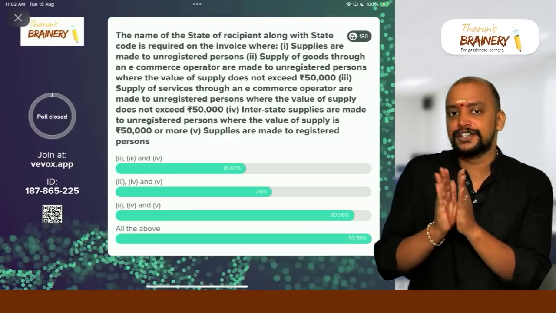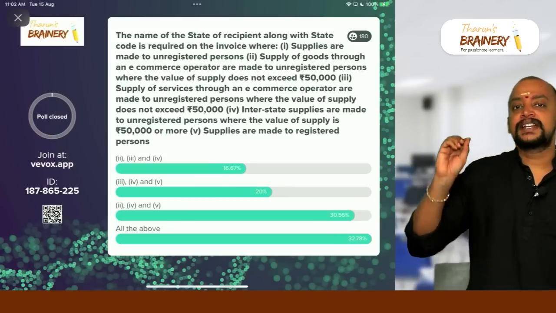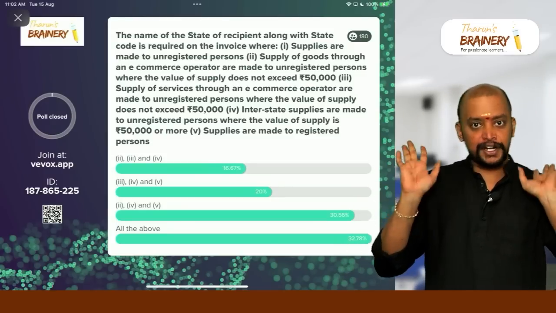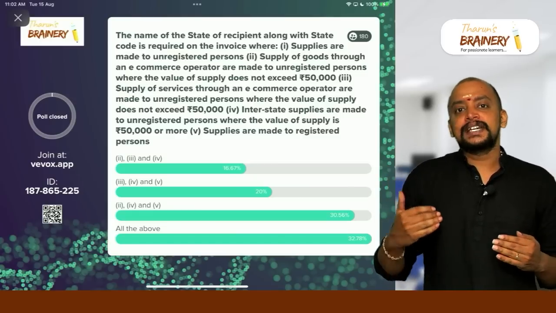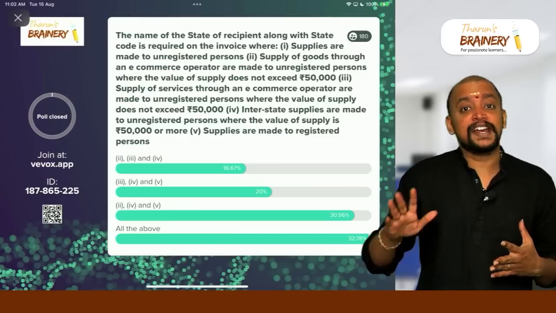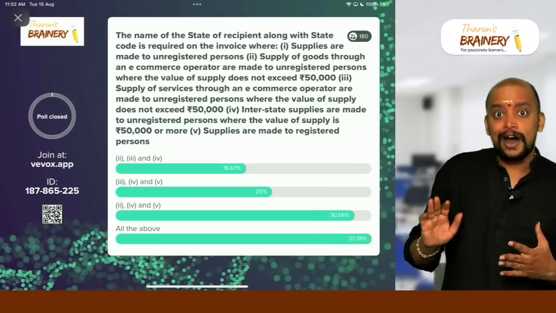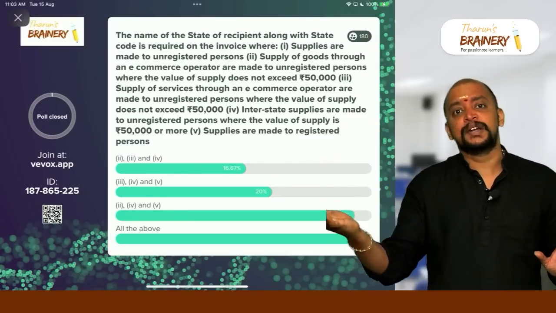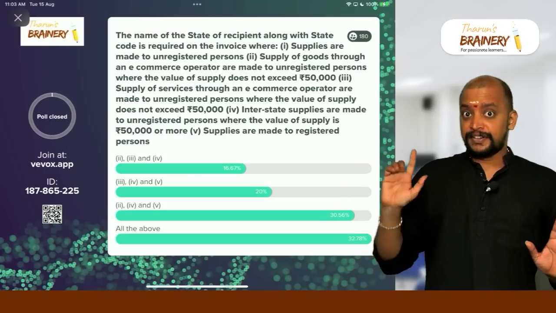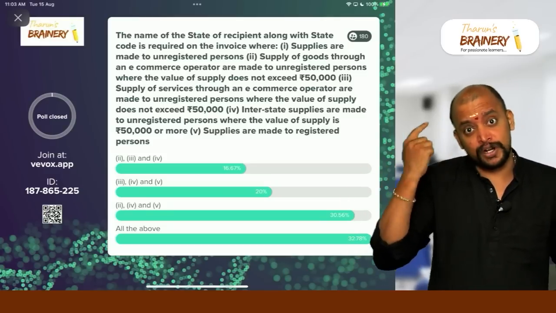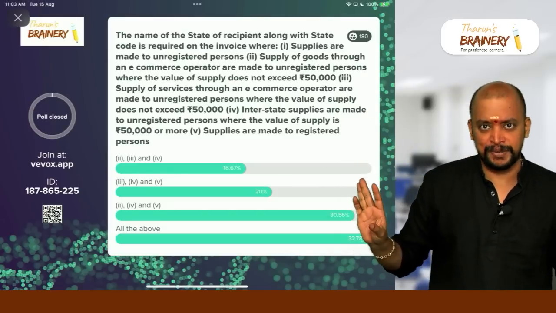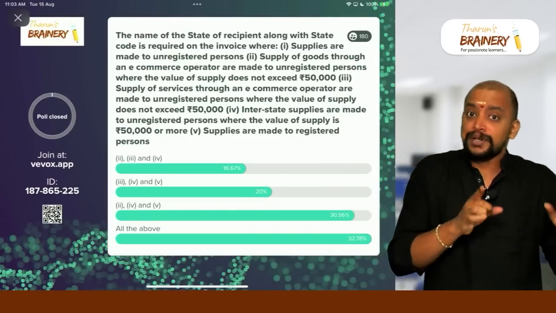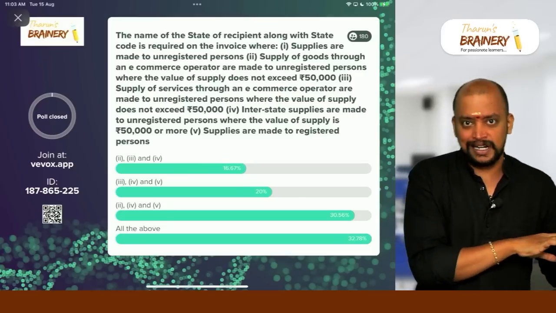actually we need to divide this into two. That is, whether recipient details need to be mentioned in the tax invoice, that we will divide into two. If the value of supply is more than or equal to 50,000, definitely recipient details should be mentioned in the invoice, let it be B2B or B2C. So if the value is 50,000 or more, we need to definitely give the recipient details. If the value is less than 50,000 and B2B also, we need to mention the recipient details.